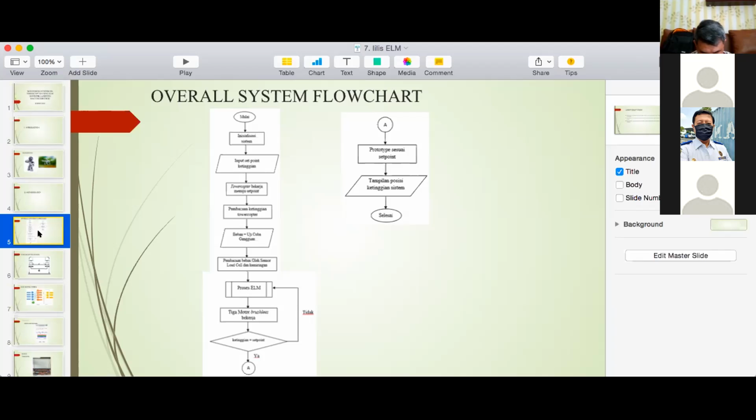Then the copter research begins. After that, the position is displayed.